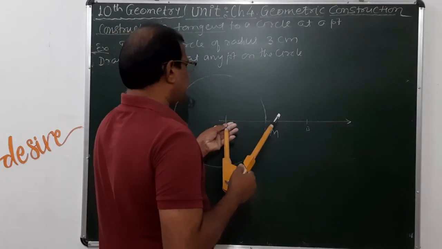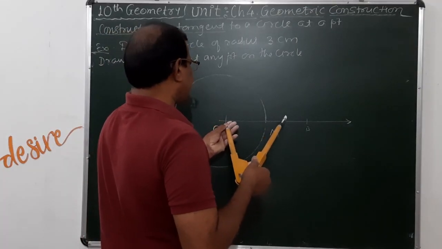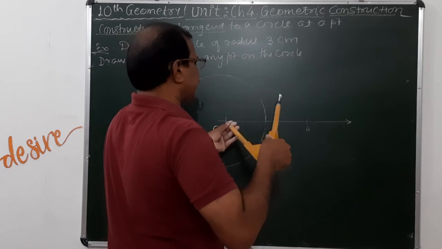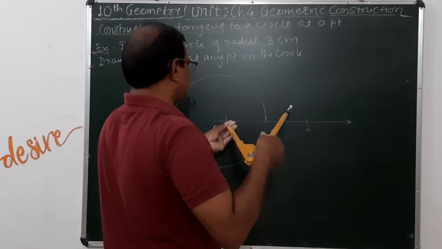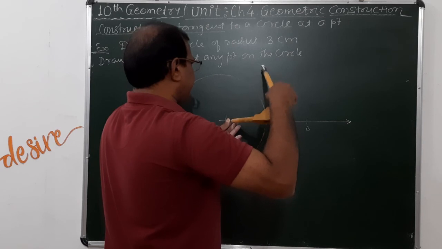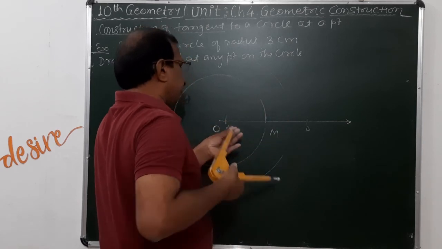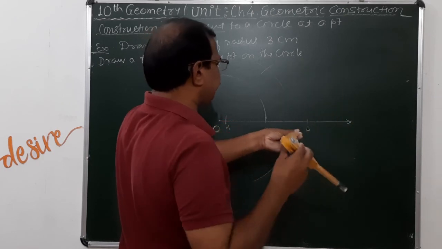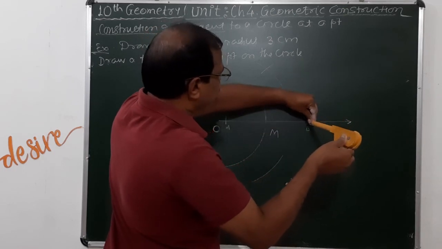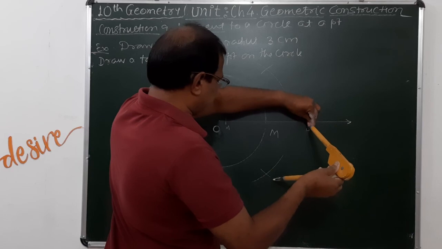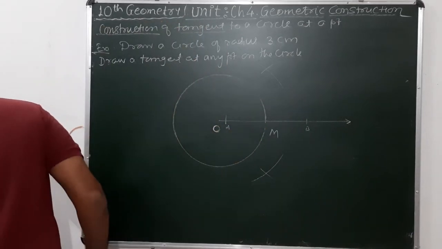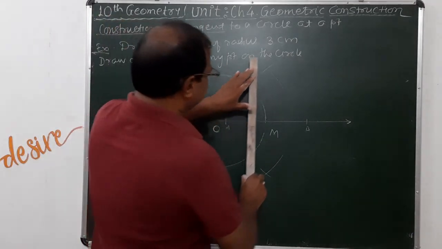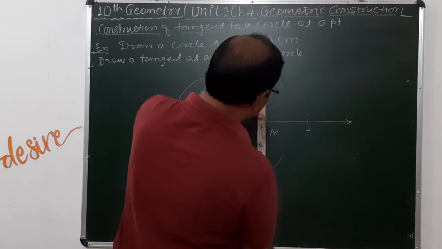Perpendicular bisector of the segment AB here. Then join this point here to intersect at point here.